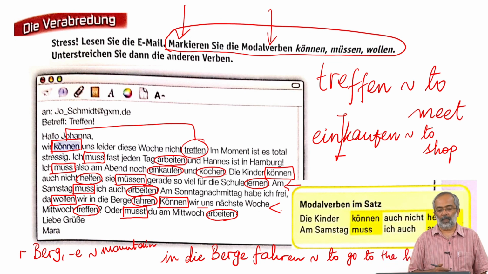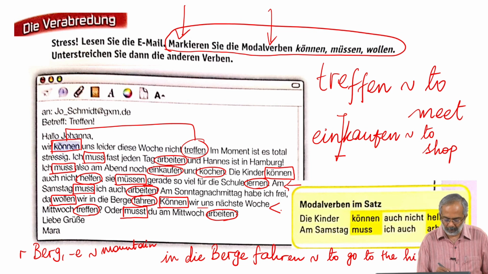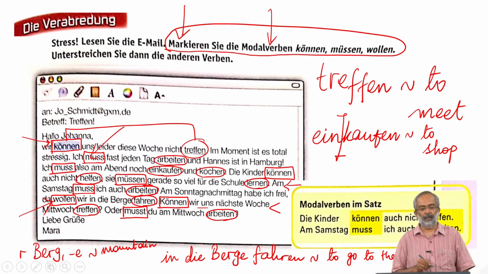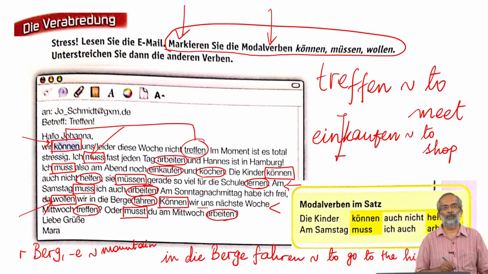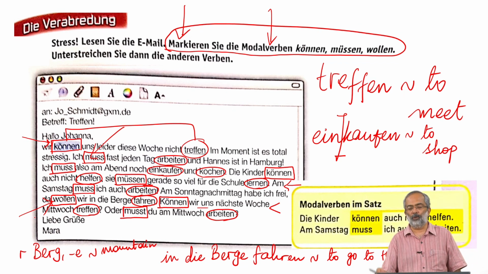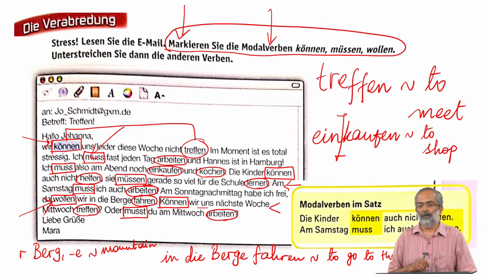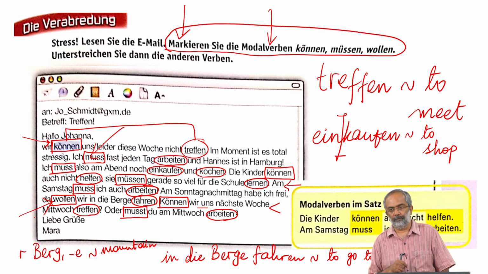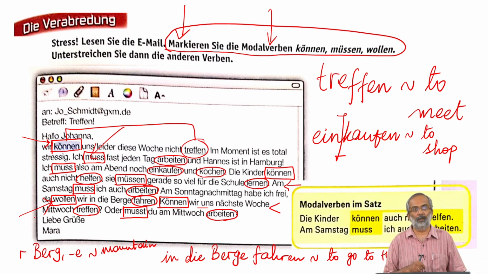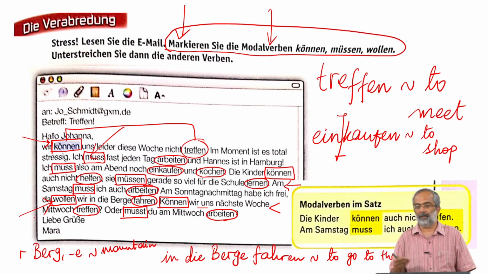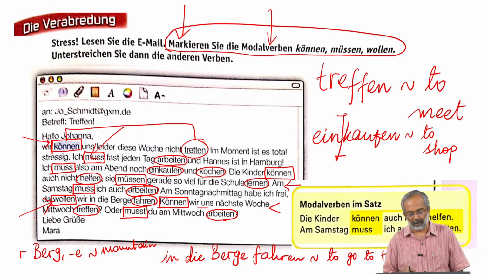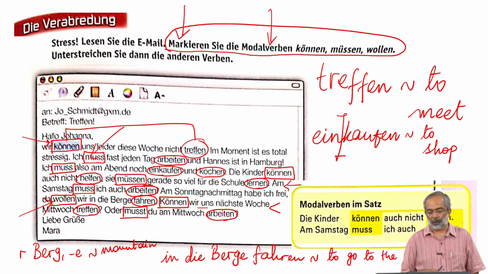So, I hope you'll be able to identify können, müssen and wollen, the three modal verbs that we are going to learn. And what do you think they mean? Können: can, a possibility, ability, it is possible. Somebody is able to do something or something is possible, that is können.